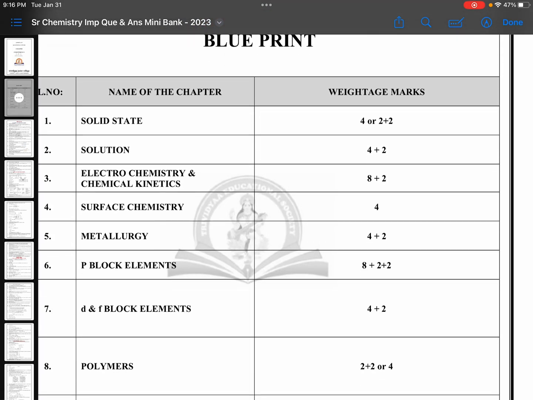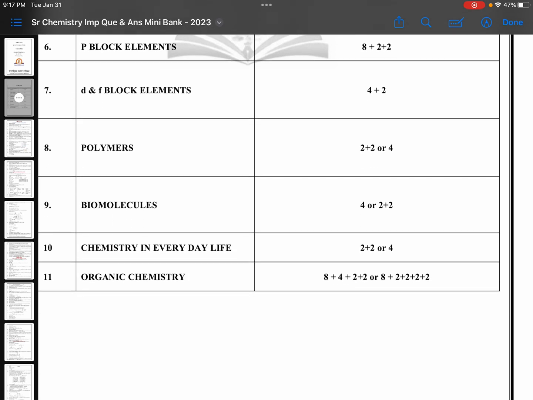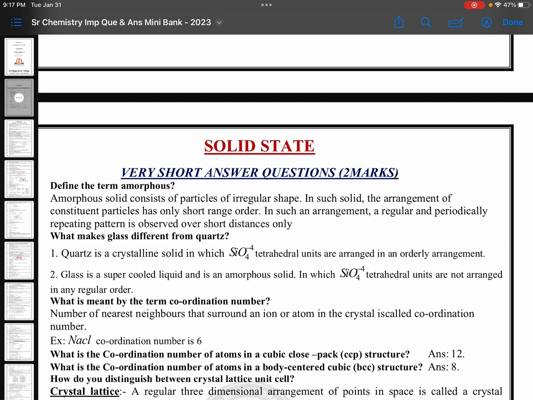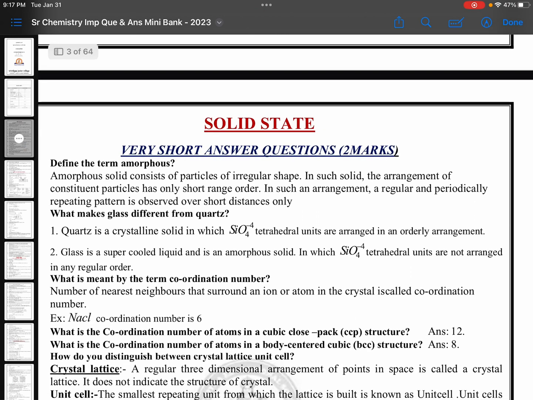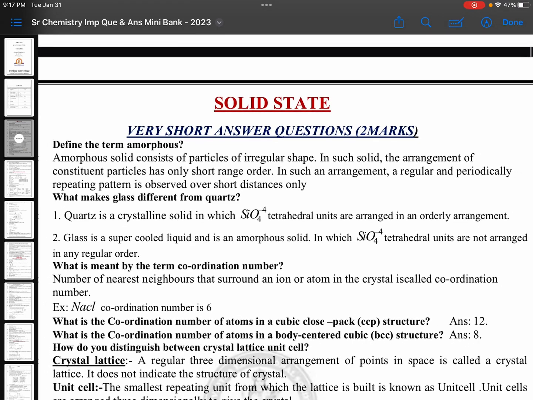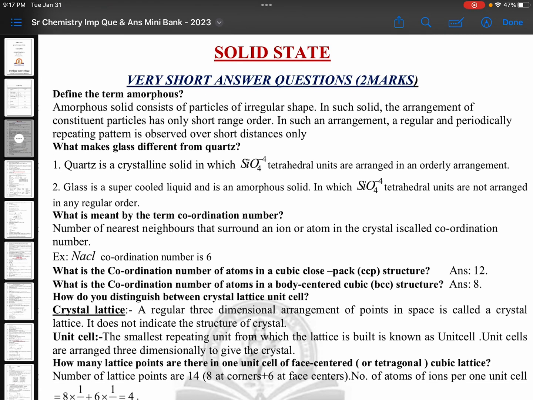Solid state. The weightage of marks for IPE Telangana is one 4 marks question or two 2 marks questions. In other boards, you just check. I am giving you here first a solid state. Every topic we will take in 2 or 3 videos, like 5 minutes to 10 minutes videos. If very short answer questions are important, I will give you all the very short answer questions. If any small corrections are there, I will do it here only. Okay, fine. Solid state, very short answer questions.